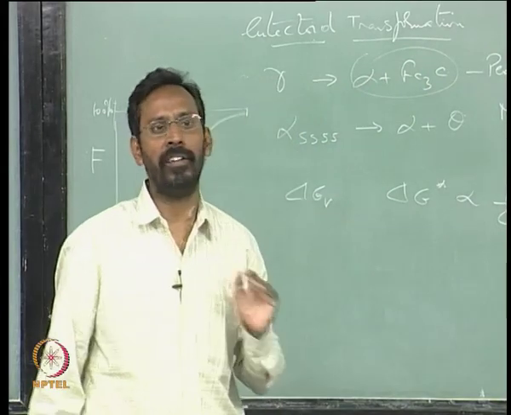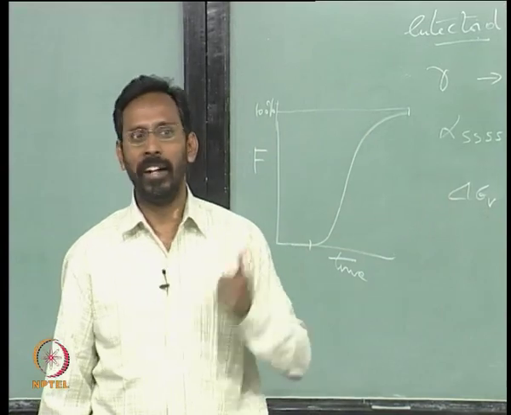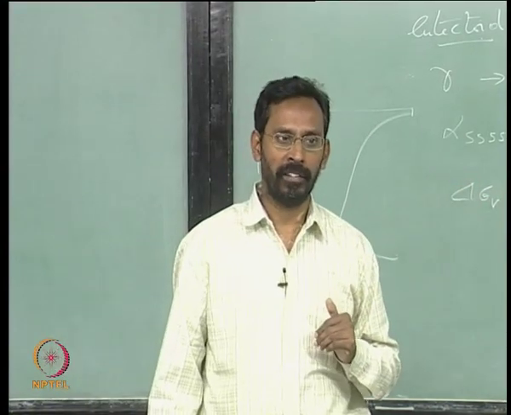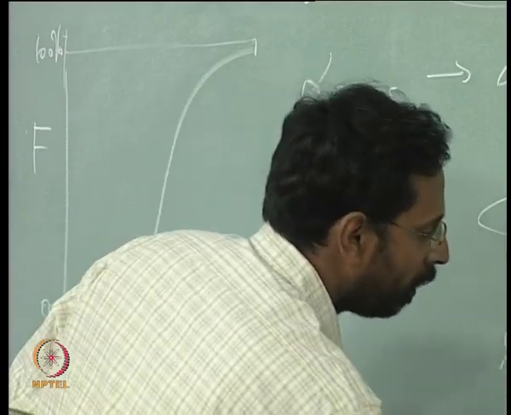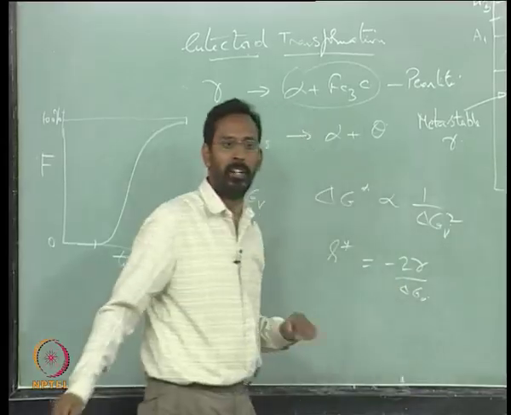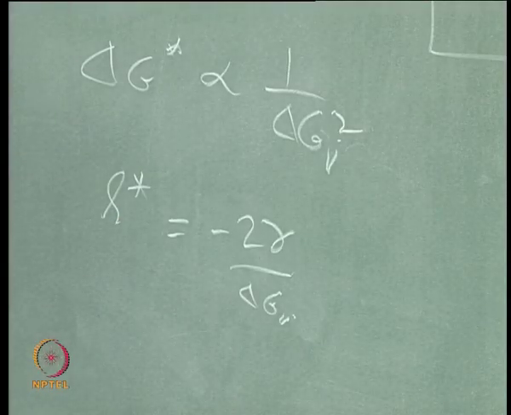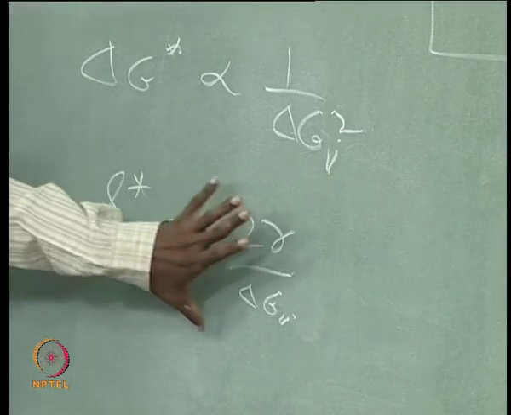Every temperature has a certain R star, because every temperature has a certain delta G, and that delta G decides what the R star is, isn't it? You know that R star is minus 2 gamma by delta G V, assuming a spherical nucleus. We have done this, possibly all of you must have done it at the second year BTech level when you were talking about nucleation. So this is something which you know.